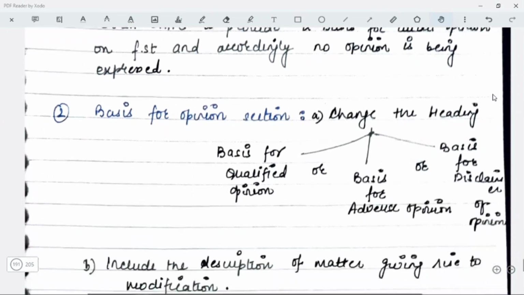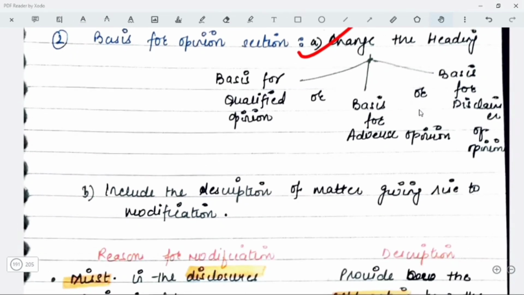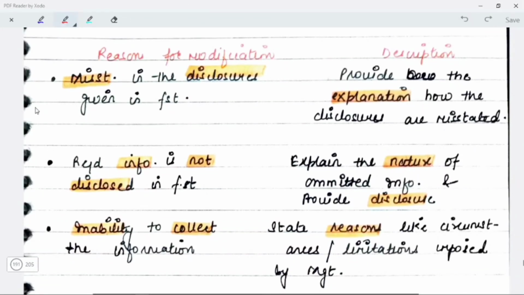Okay, now let's talk about the basis for opinion section. In this case, maybe you are going to modify or amend the heading, that is, you are going to write either the basis for qualified opinion or basis for adverse opinion or basis for disclaimer of opinion. Now in this case you will have to include the description of the matter which is giving rise to modification. That is, you are going to give the reasons for modification and the description of the same. Misstatements in the disclosures given in the financial statements. The disclosures which are given in the financial statements have misstatements. So, in this case, you are going to give the description, that is, provide the explanation how the disclosures are misstated. Why do you think they are misstated?